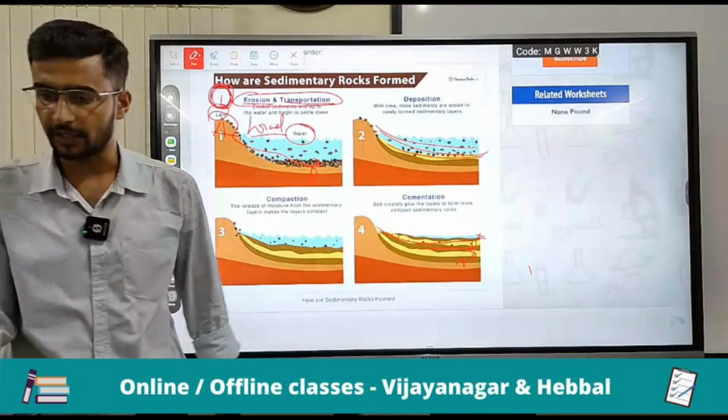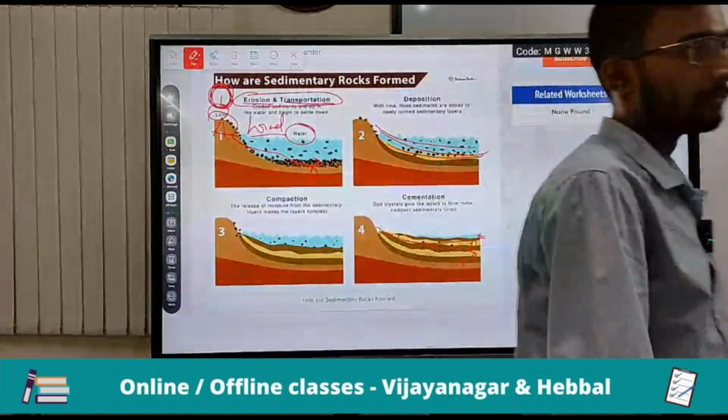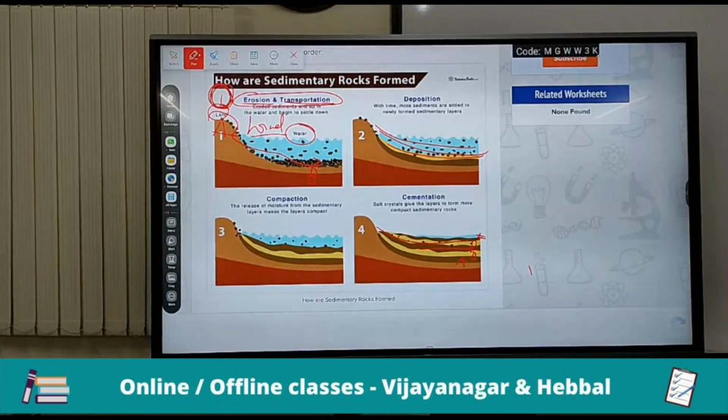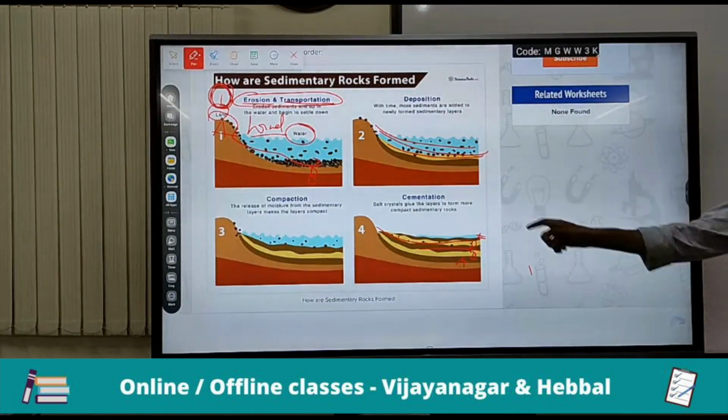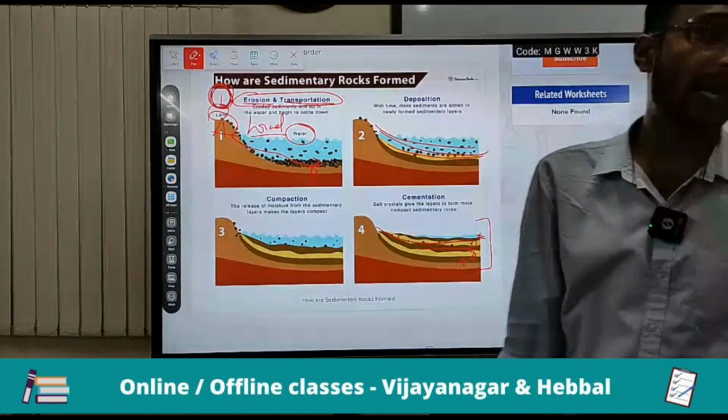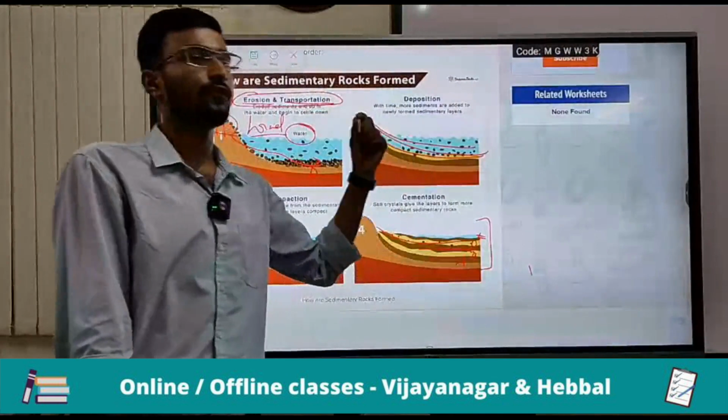This is called the lithification process or layering of the rocks, which also contains the fossils.